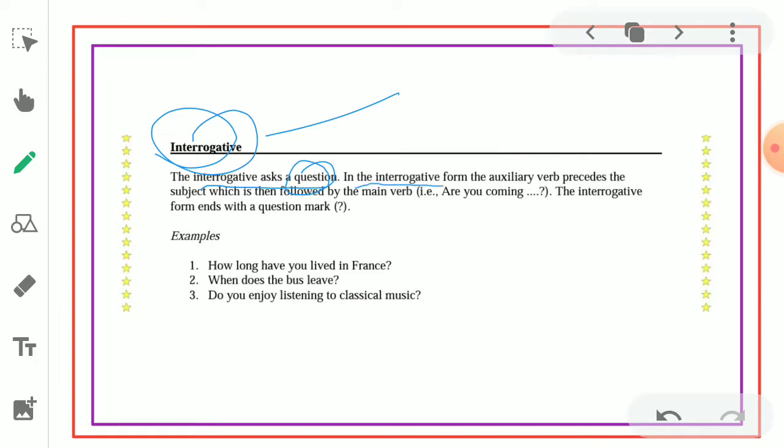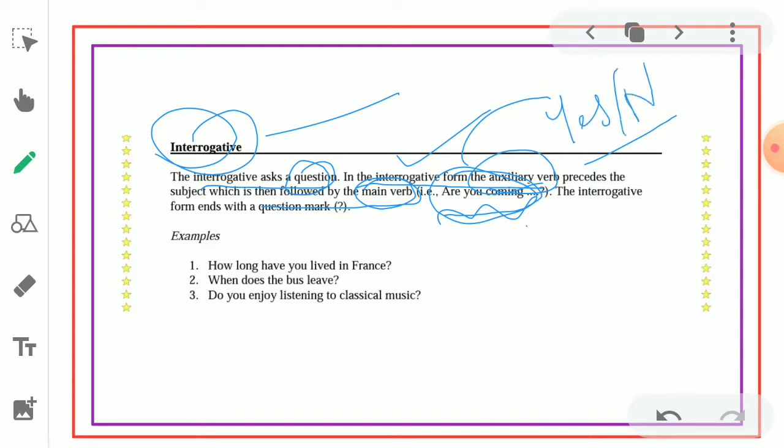In the interrogative form, the auxiliary verb precedes the subject, which is then followed by the main verb. Are you coming? It ends with a question mark.